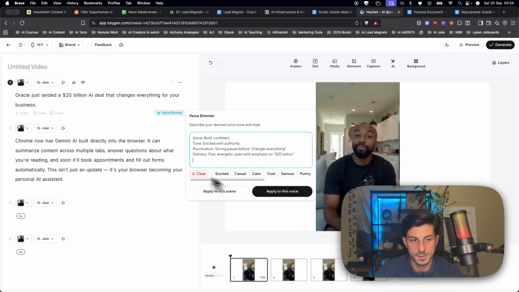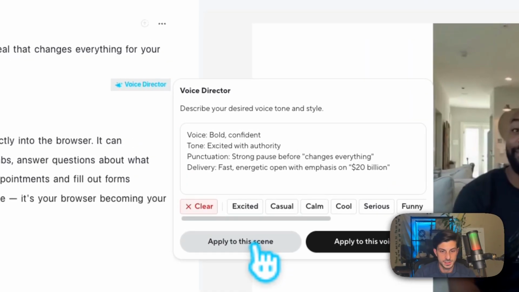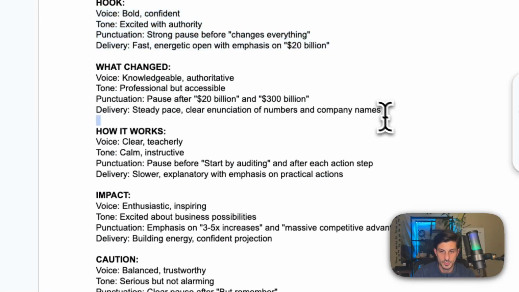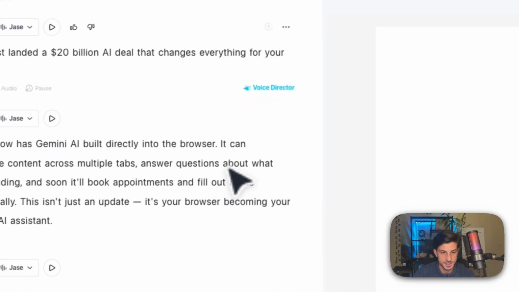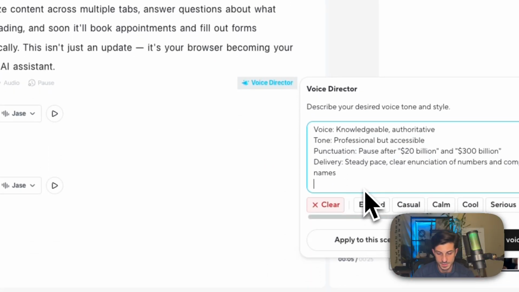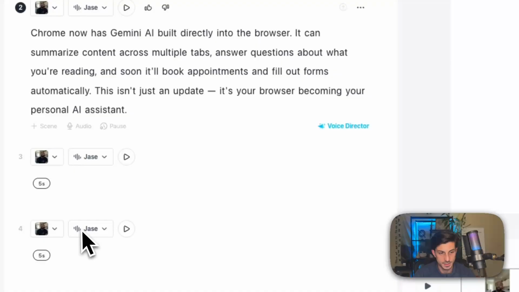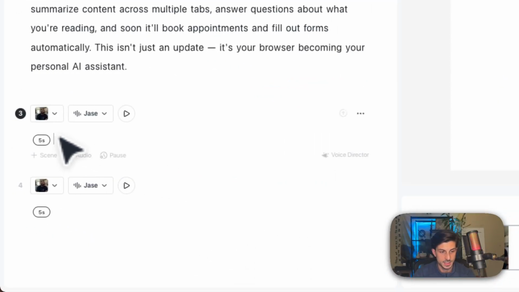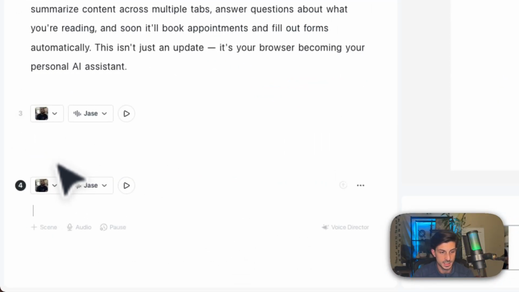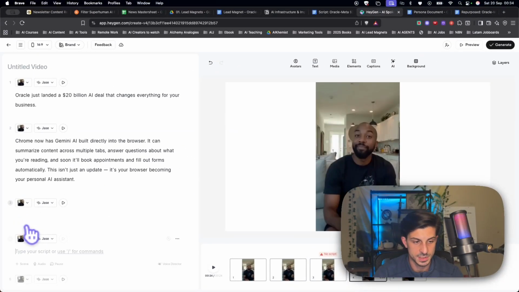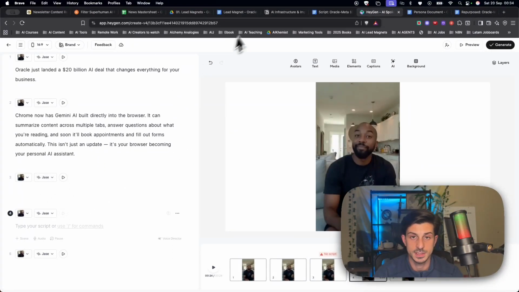If you click apply to this voice, it's going to apply to all the scenes that you have using that specific voice. So click apply to this scene and you repeat that process until you got your whole script set up. For the sake of time, I'm not going to paste the whole script, but you can get the idea by basically adding multiple scenes and then pasting those sections. You're going to have voice that is more human and customized to pronouncing your script in a way that feels more like a human.